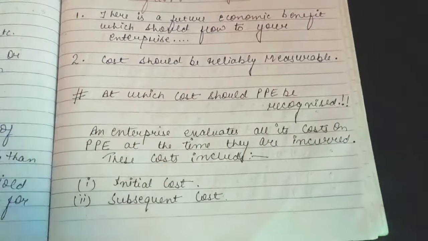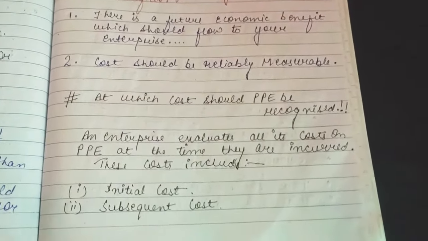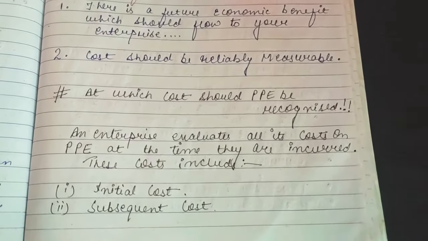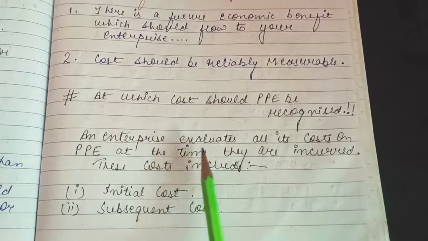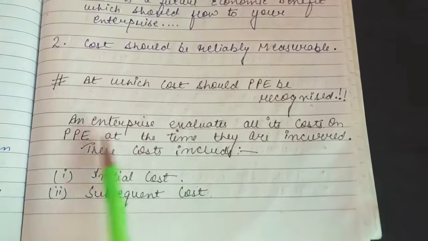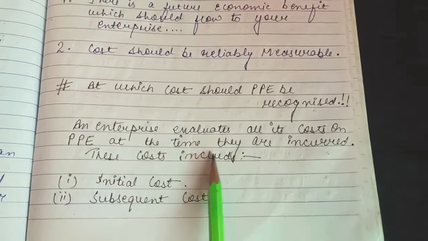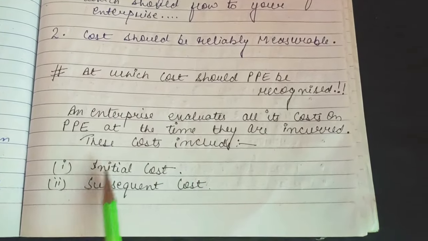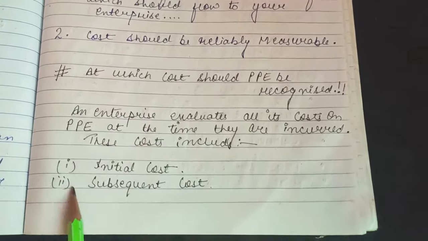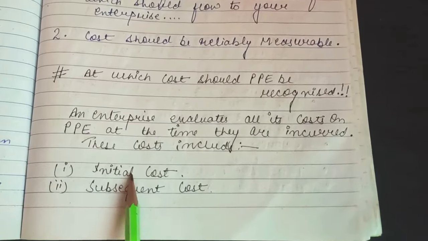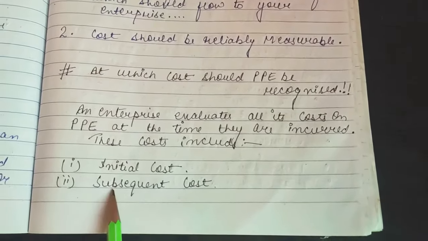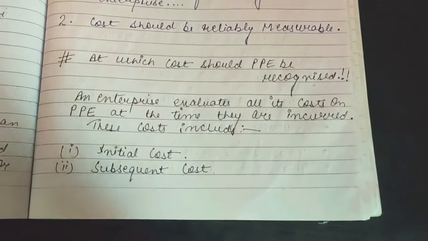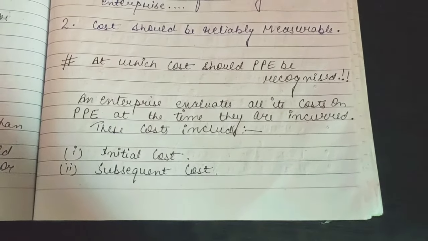Now the next question is: at which cost should property, plant and equipment be recognized? An enterprise evaluates all its costs on property, plant and equipment at the time they are incurred. These costs include first the initial cost, and second the subsequent cost. Initial cost is the initial cost and subsequent cost is the subsequent cost. I know it sounds insane, but the definition means the same.